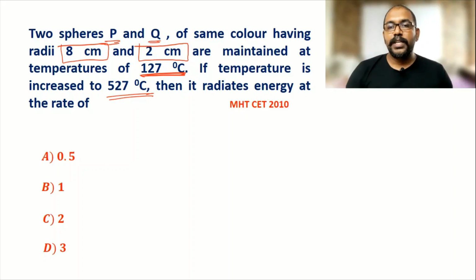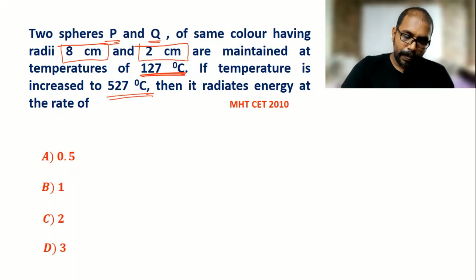Now here two spheres are given, P and Q, same color having radii. Radius of P is 8 centimeter and radius of Q is 2 centimeter. They are maintained at temperature 127, and if temperature now increases, then they radiate energy at the rate. So the rate of radiation we have to find out.